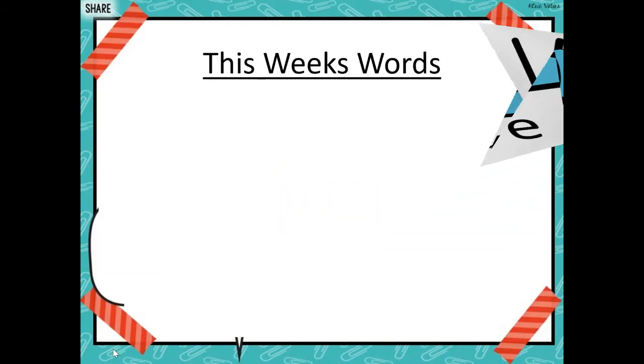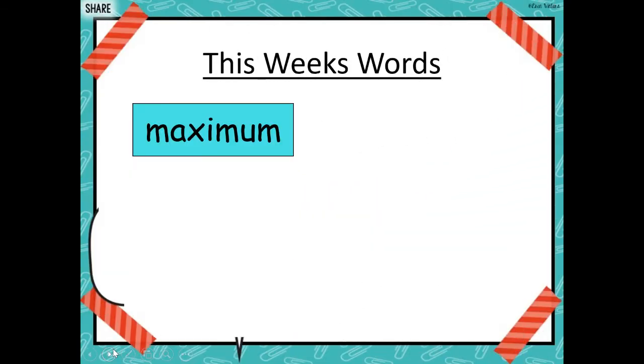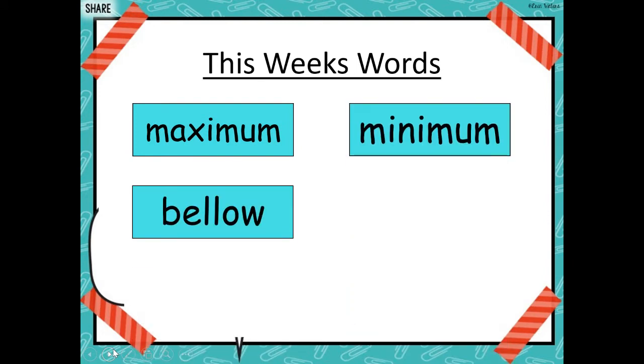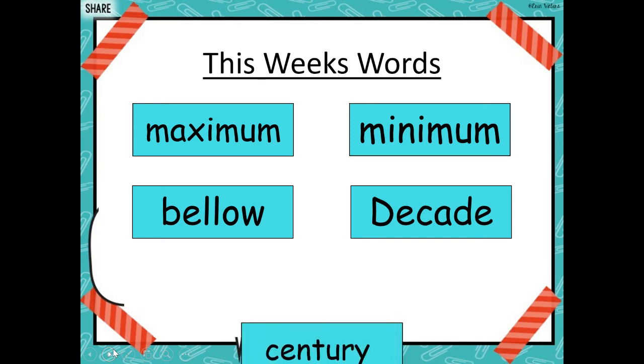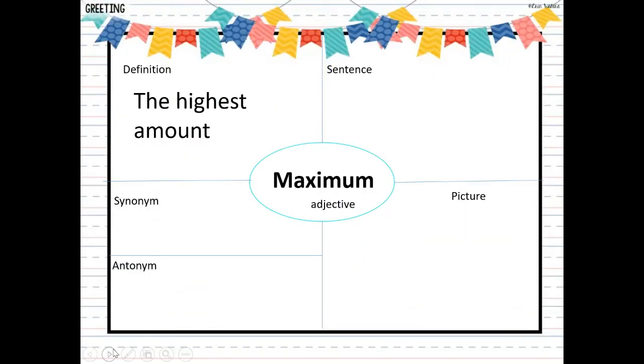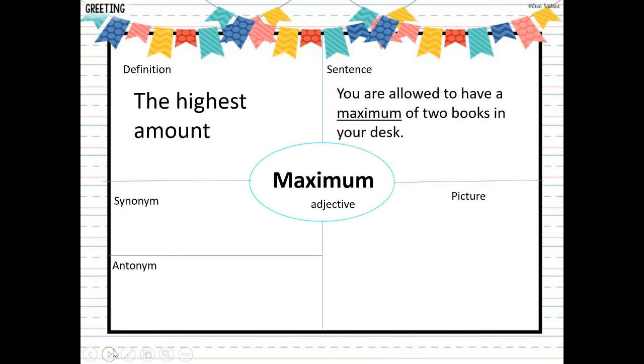To review, let's go over our 5 new words. We have maximum, minimum, bellow, decade, century. All right, let's go ahead and get started. Remember, we talked about maximum or max being the highest amount. Our sentence for us is, you are allowed to have a maximum of 2 books in your desk.